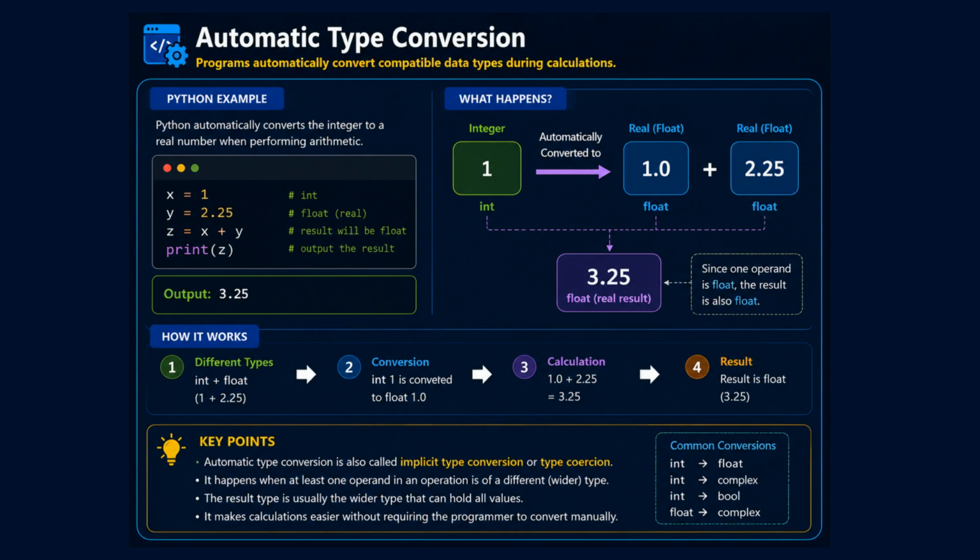Automatic conversion makes calculations easier because the programmer does not need to manually convert the values. Some common automatic conversions include integer to float and integer to complex numbers. Key point to remember: the result usually becomes the wider or more precise data type. So, automatic type conversion helps programs work smoothly with mixed numeric data types during calculations.